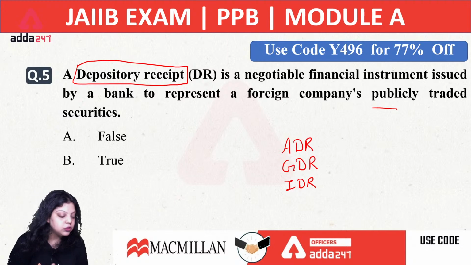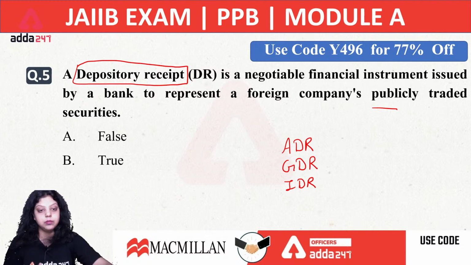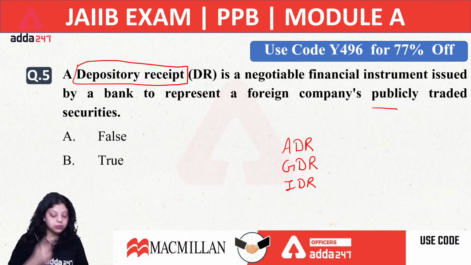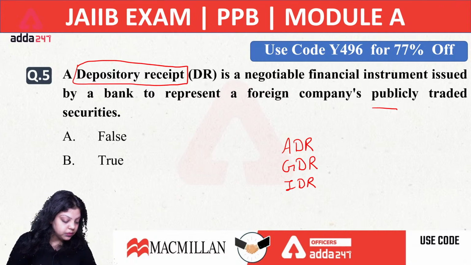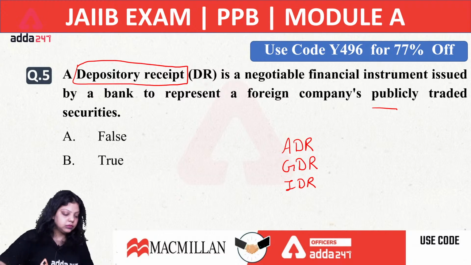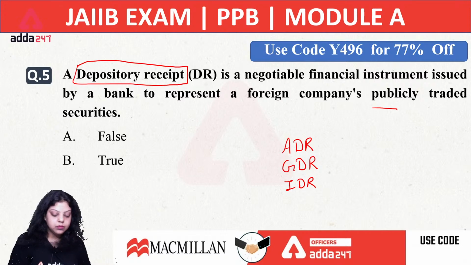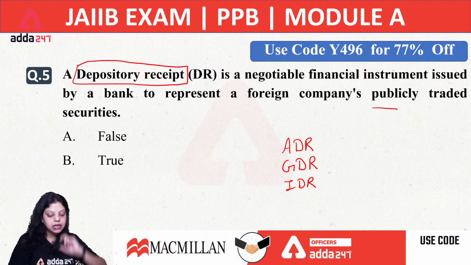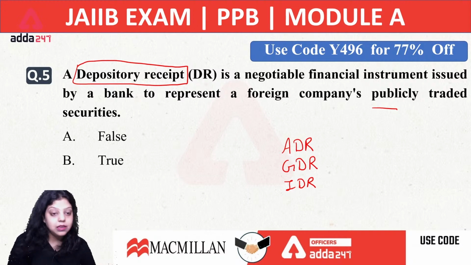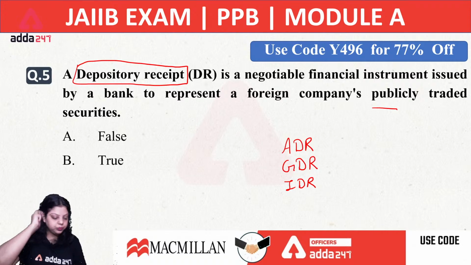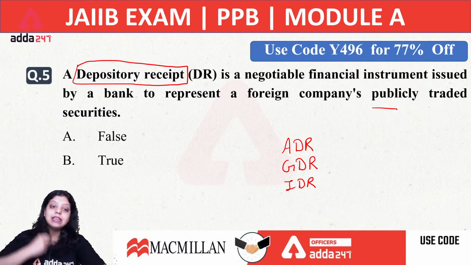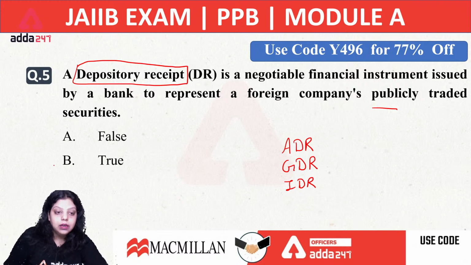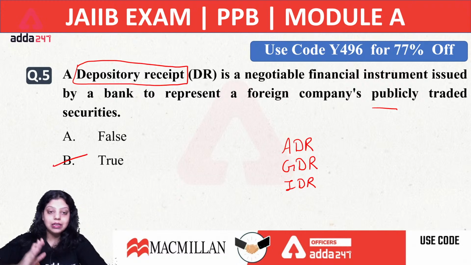Is this statement true or false? What will be the right answer, true or false? Fifth will be your true or false. Gitanjali is saying B. Sheikh is saying B. Rahul is also saying B. That is true. So the right answer for this question is true, because depository receipts are negotiable